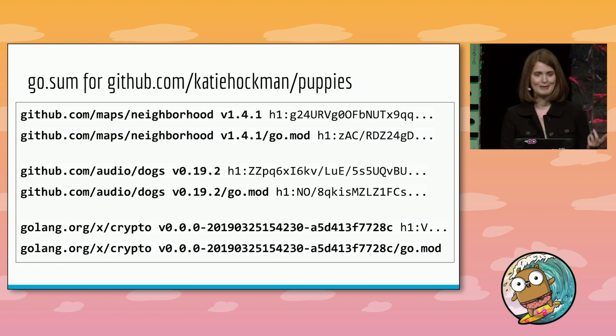So here's that somewhat confusing looking go.sum file I was talking about, which sits right next to your go.mod file in the root directory of your module. It's basically a list of SHA-256 hashes of your dependencies and the hashes of their go.mod files. And because it's a cryptographic hash, it's essentially impossible to make any changes to the files in a particular version without affecting the hash. You should never really have to touch this file. It's generated by, updated by, and used by the Go command, but understanding how it works and what it is is important in order to understand its limitations. And by the way, if you look at a go.sum file in the wild, it's going to be a lot longer than this one.